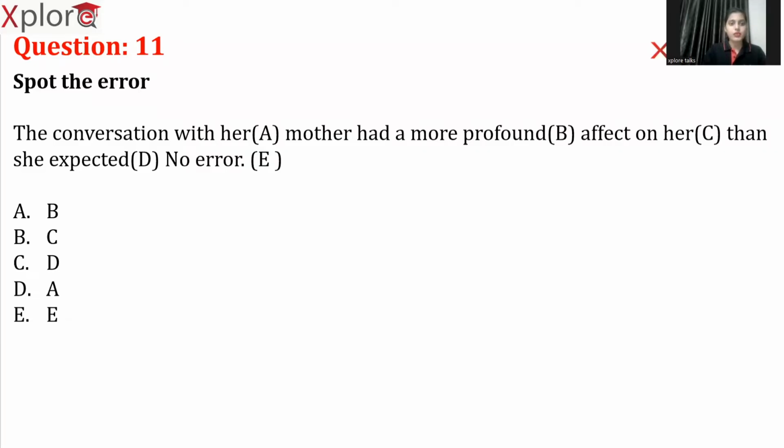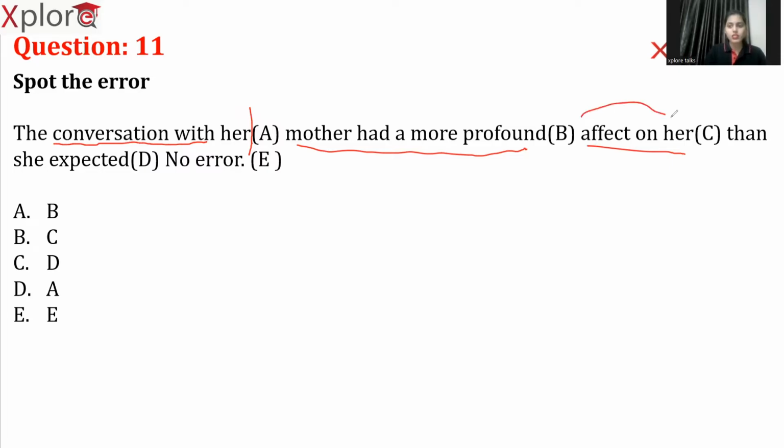The conversation with her mother had a more profound effect on her than she expected. We need to spot the error here. The conversation with her, up to here, there is no error. The entire sentence is absolutely perfect. Next, mother had a more profound. Up to here also, there is no error. Effect on her than she expected.